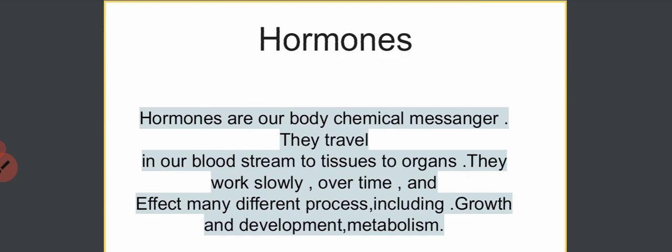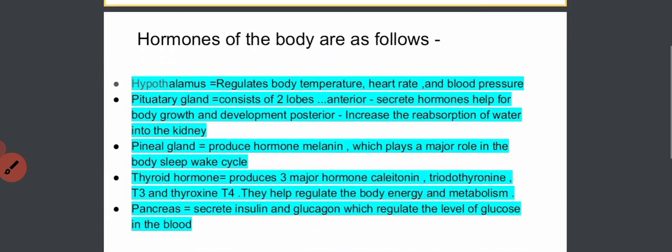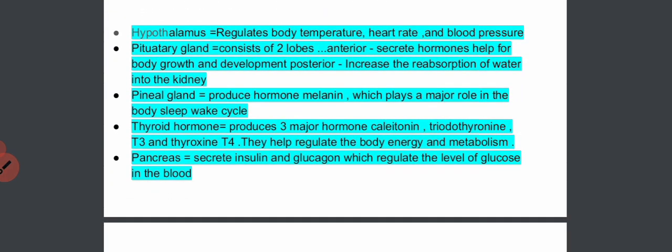They work slowly over time and affect many different processes, including growth and development and metabolism. This means hormones are not secreted very fast or very slow, but on a requirement basis. Over time means that when a hormone has to be secreted, it will be secreted at its particular time. So let's move on to the next slide, where we will discuss the hormones of the body.